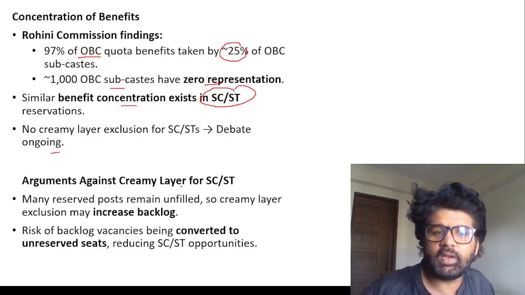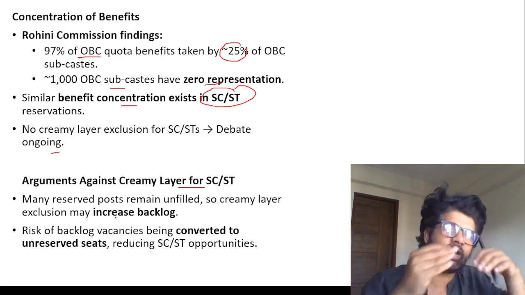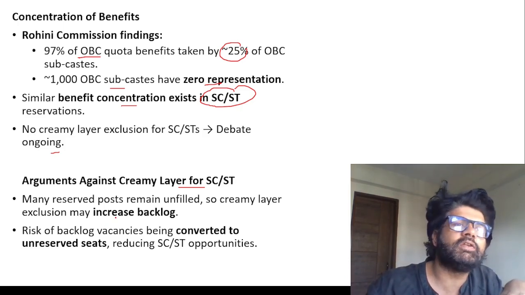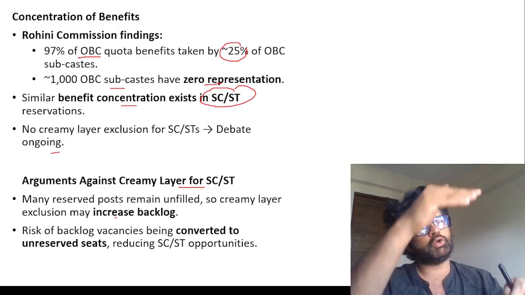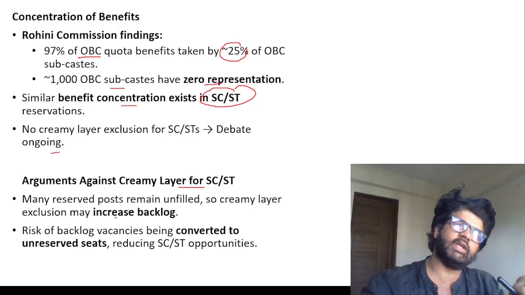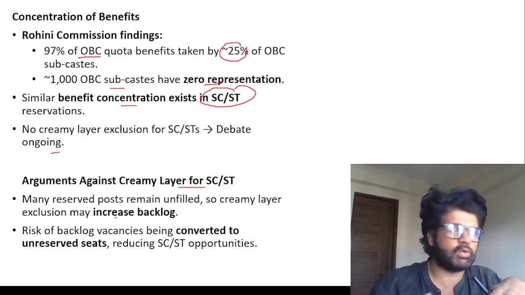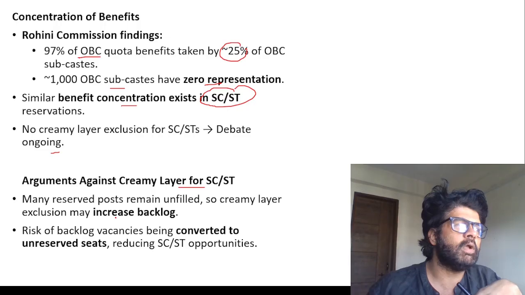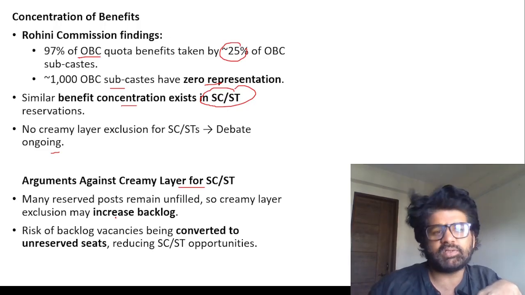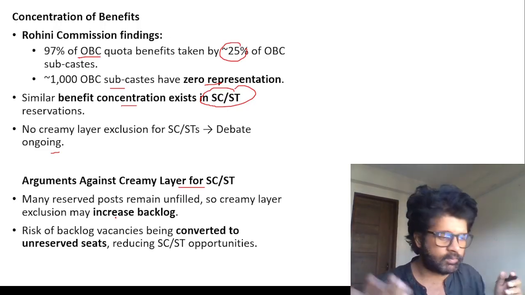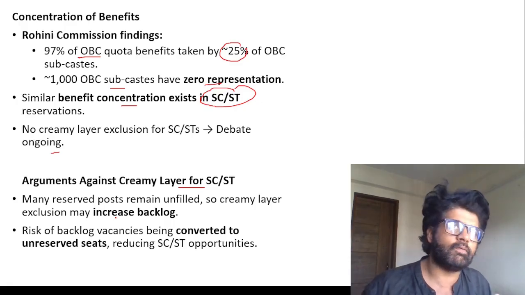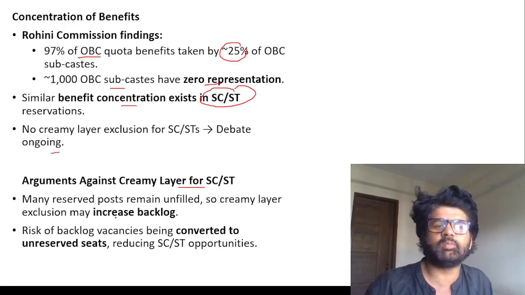Argument against creamy layer for SC/ST, as we have just discussed, there are anyway many vacant reserve posts which are later on converted into unreserved posts. So if you again introduce one more categorization within SC/ST, that is creamy layer concept, then it will lead to more vacancies, because less people will be able to fill form in that reserve category. More vacancy means, again, you are just going away from the whole concept which you aspired for. You want to fill these reserve posts. You don't want to keep them vacant, right?